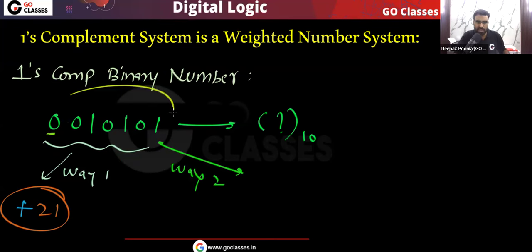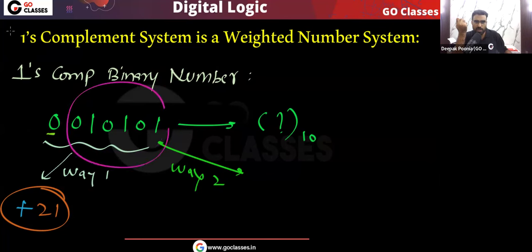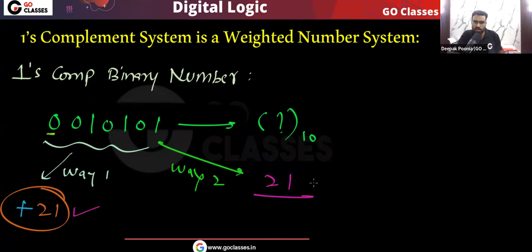Way 2 is that you consider this as a weighted number. So here you can easily see that the weight of the MSB will be minus 2 power 6 plus 1. But you notice one thing: because the MSB is 0, 0 multiplied by anything will be 0. The weight of this MSB is negative, but 0 multiplied by its weight will be 0. So ultimately you get the binary number, because for all the remaining bits the weights are similar to the binary number system. So you are going to get 21. You can see that in both ways we got 21. I hope you understood. Very simple.